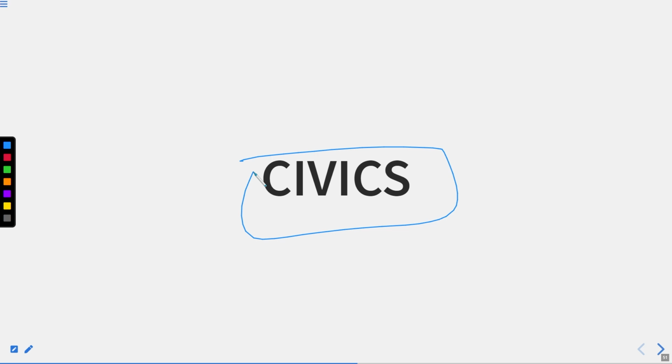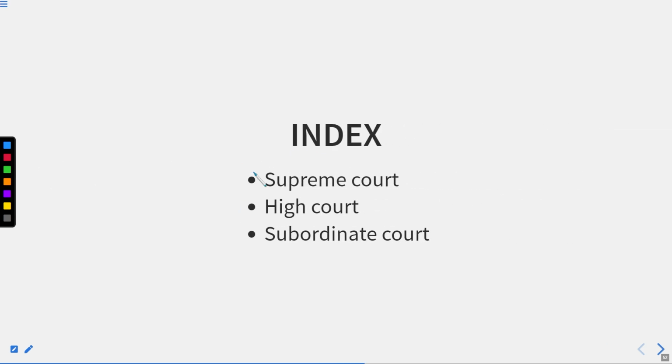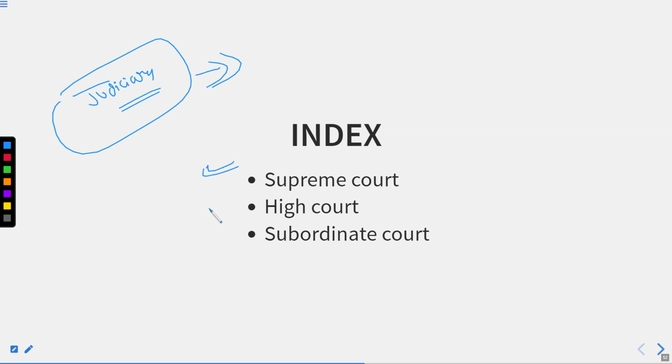General awareness, we are covering the civics series. This is the topic we are going to start in these lectures. As I have told you, we are going to cover the judiciary part. In the judiciary, we divide it into three segments. First is the Supreme Court. It is the national level judiciary authority. It means that everything which comes within the territory of India comes under the jurisdiction of the Supreme Court.